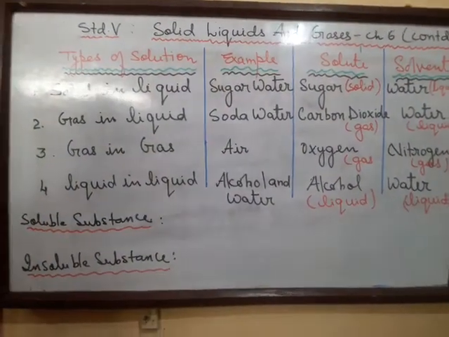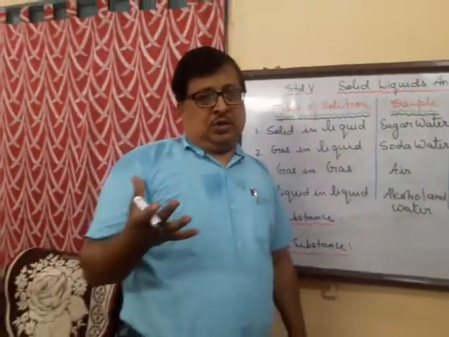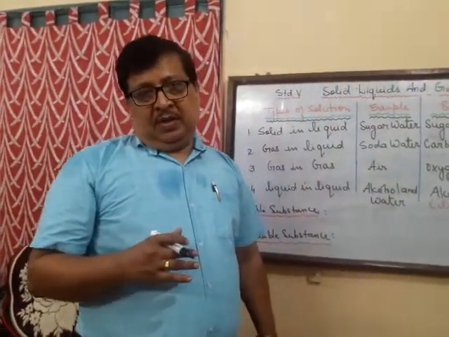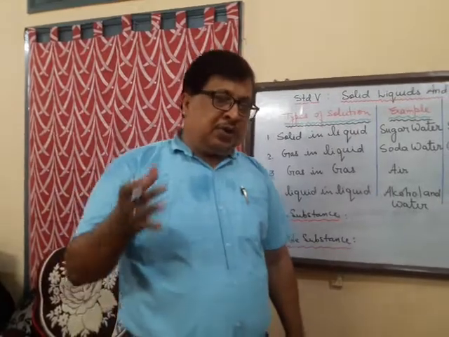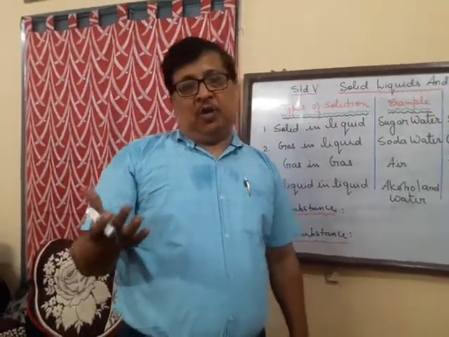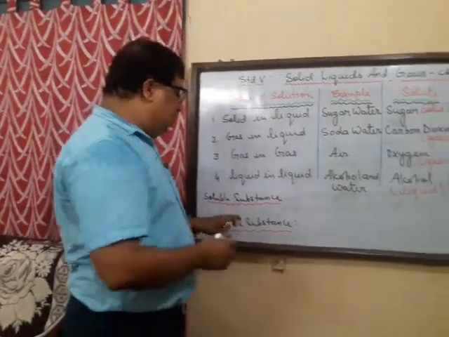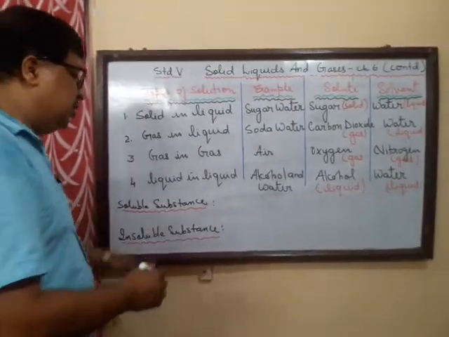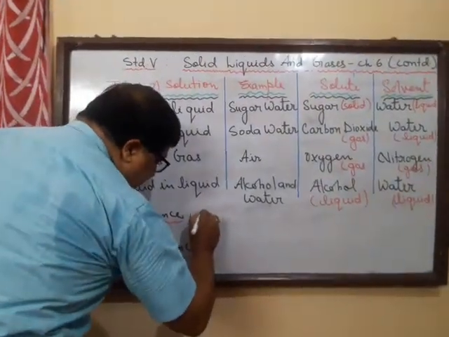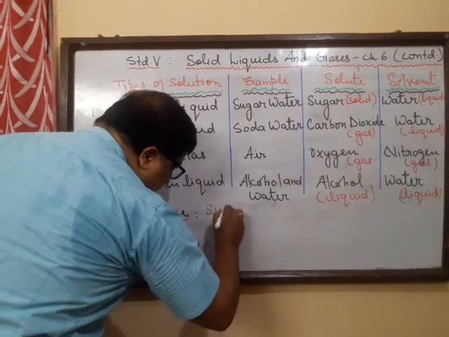Now all solutes are not soluble. They are not soluble in liquid. Some are soluble and some are not soluble. So the substances which are soluble are known as soluble substances.